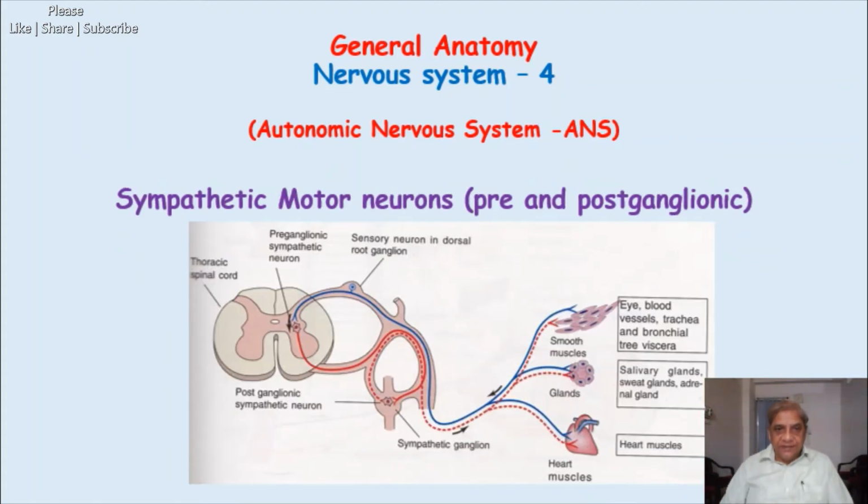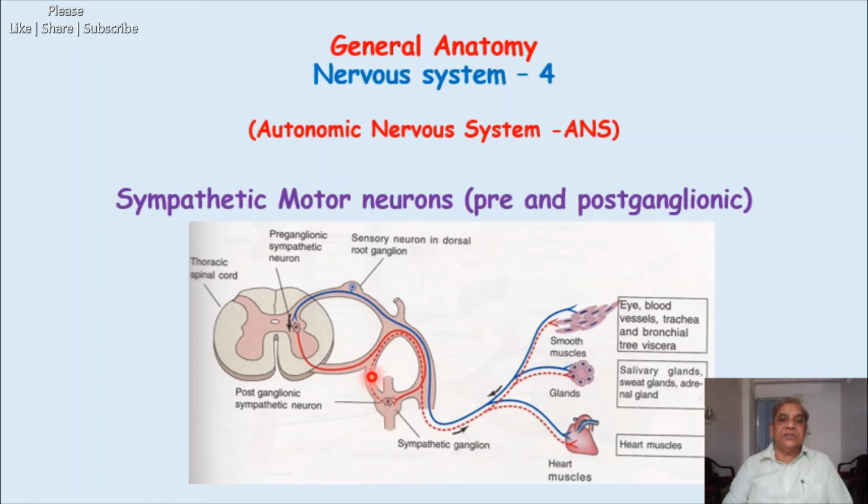Now let us see here the sympathetic motor neuron, preganglionic and postganglionic. We have already covered this, it is just a revision. The preganglionic first order neuron, the presynaptic neuron, is located in the lateral horn, which sends its axon through the white rami communicantes to the sympathetic ganglion, where thousands of neurons are located in each ganglion, and they synapse here.